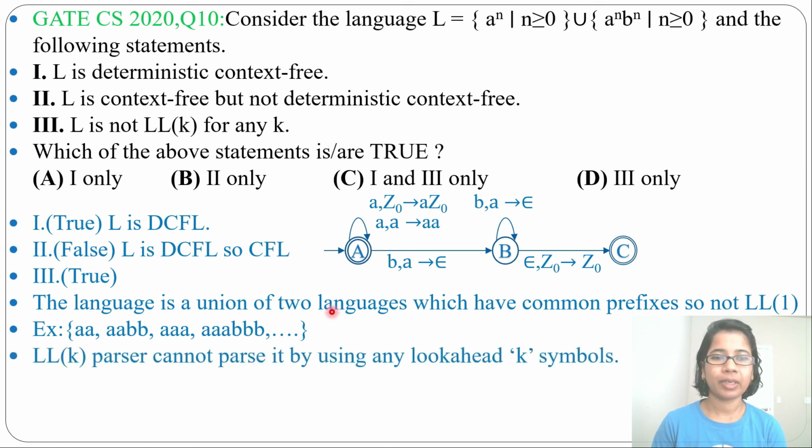Also, it is not LL(k). An LL(k) parser cannot parse it using any lookahead symbols. So statement 1 is true, statement 3 is true, statement 2 is false. Now check in which option 1 and 3 are present. In option C, 1 and 3 are present. So the answer will be option C, 1 and 3 only. Thank you.